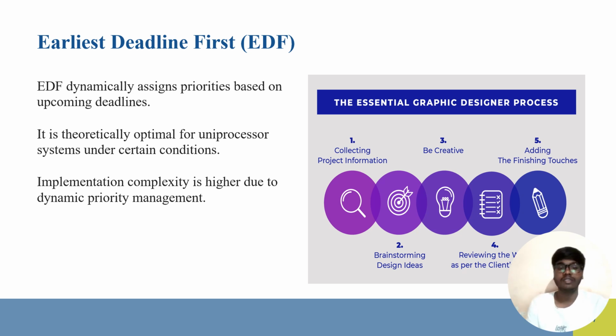Implementation complexity is higher due to the dynamic priority management. Here, the EDF, also known as the earliest deadline first scheduling algorithm, assigns priorities based on the upcoming deadlines. It is theoretically optimal for uniprocessor systems under certain conditions.